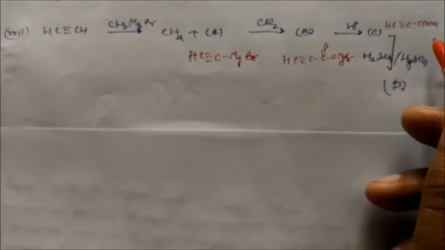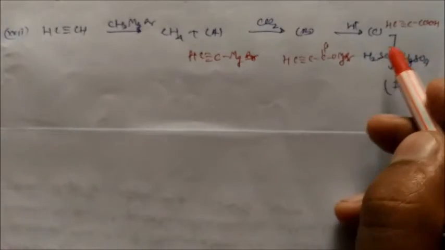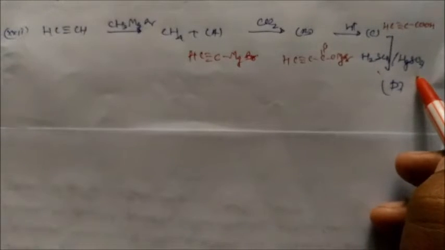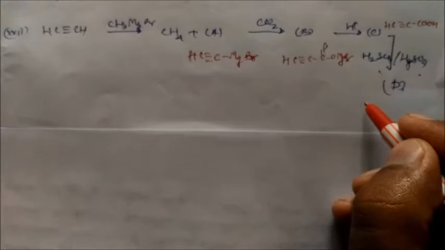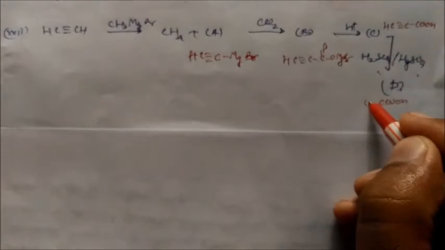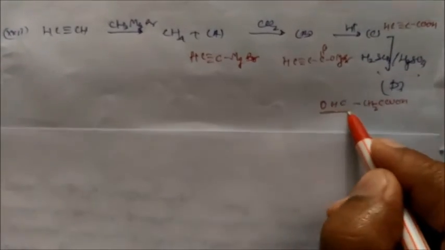So this is a carboxylic acid, and again this carboxylic acid reacts with H2SO4 and mercuric sulfate, HgSO4, and it is converted into an aldehyde. So COOH is there, this will be CH2, and this will be CHO. So you will get this product from this one.